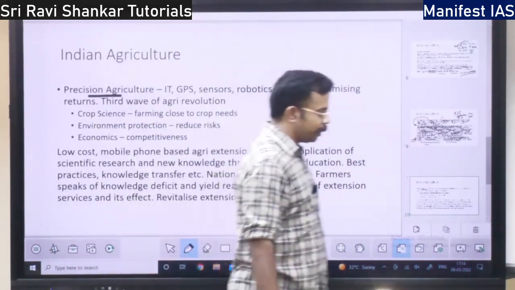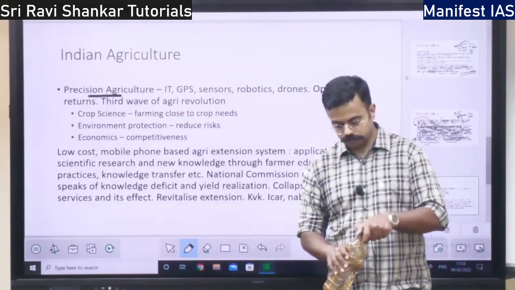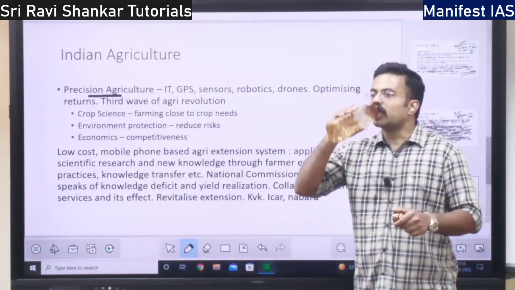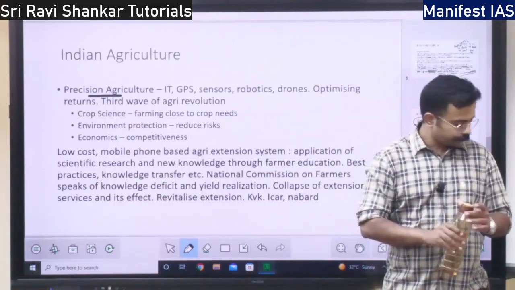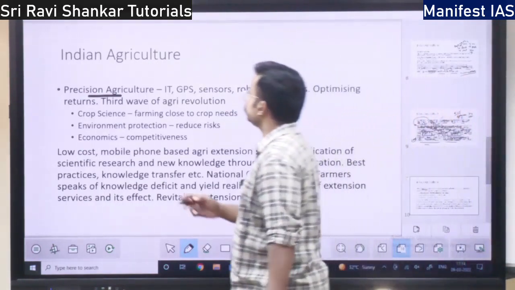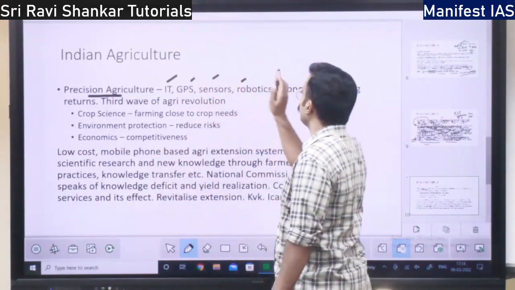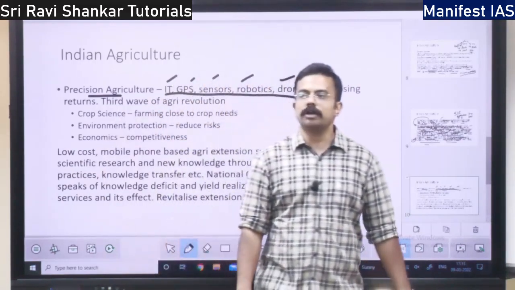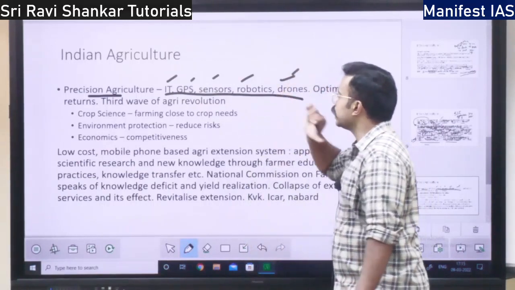Precision agriculture. What do you mean by precision agriculture? See, precision agriculture means usage of information technology, GPS, sensors, robotics, drones. If we use all these in agriculture, then it is called precision agriculture. It is usage of technology in agriculture, right?